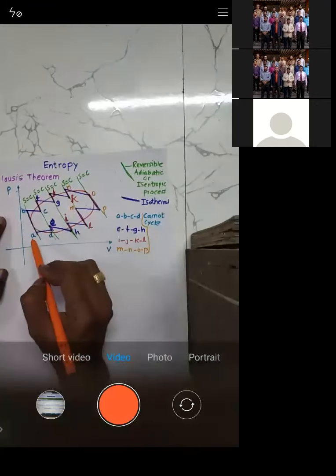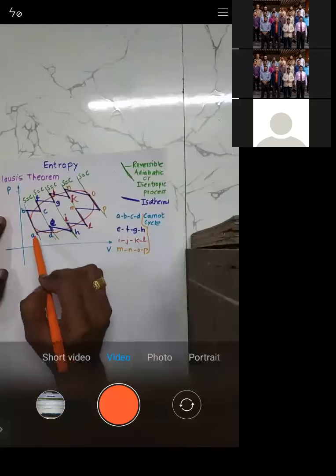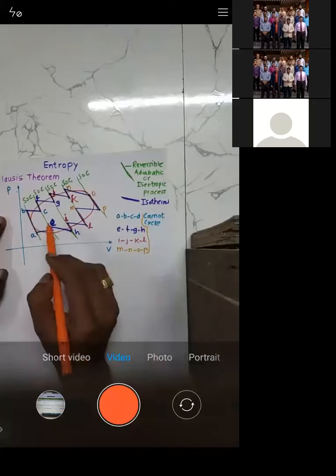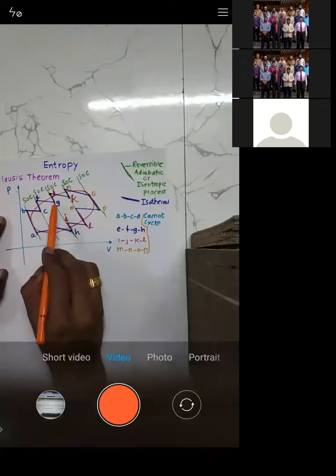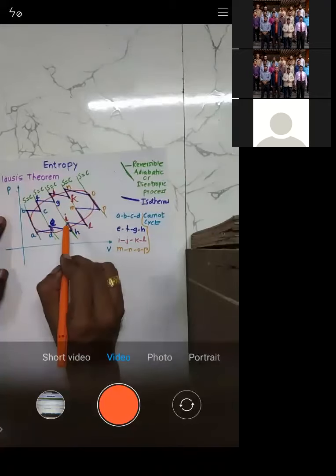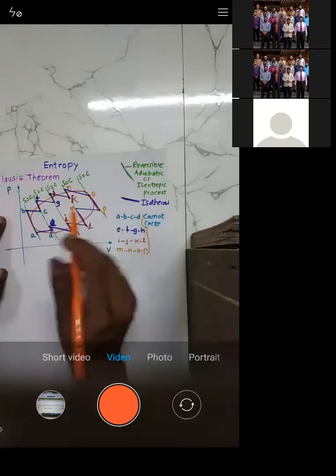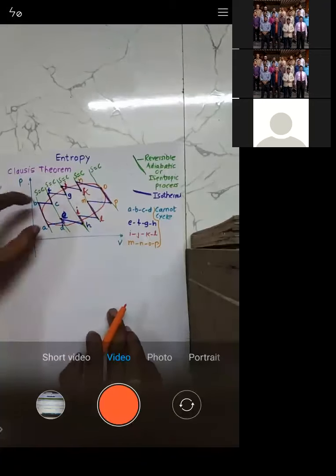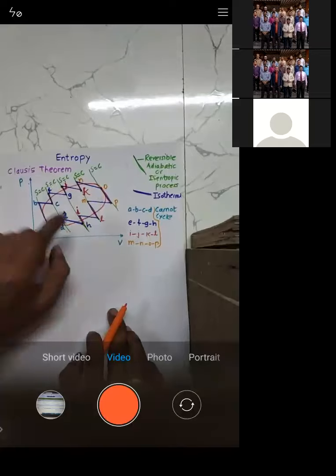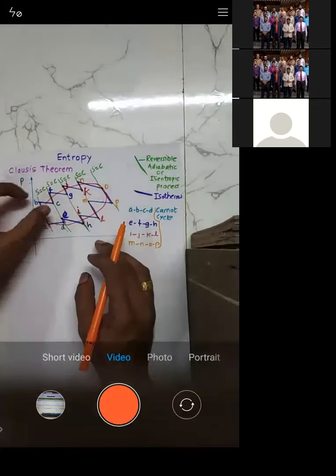So you have A, B, C, and the bottommost point D. Otherwise, you can see this point E, then F, G, and H. Or I, J, K, L, or M, N, O, P. All are Carnot cycles because they consist of adiabatic processes and isothermal processes.